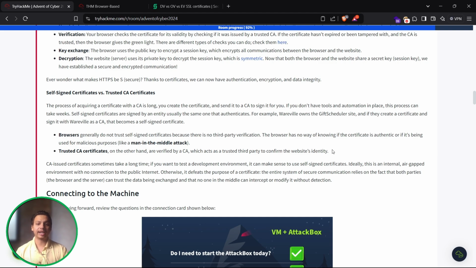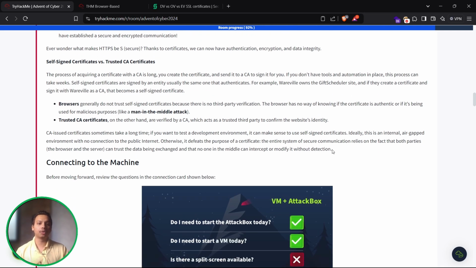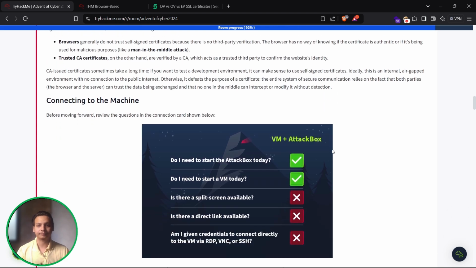Self-signed certificates are signed by an entity, usually the same one that authenticates. For example, Werville owns the gift scheduler site, and if they create a certificate and sign it with Werville as a CA, that becomes a self-signed certificate. Browsers generally do not trust self-signed certificates because there is no third-party verification. The browser has no way of knowing if the certificate is authentic or if it is being used for a malicious purpose, like a man-in-the-middle attack.